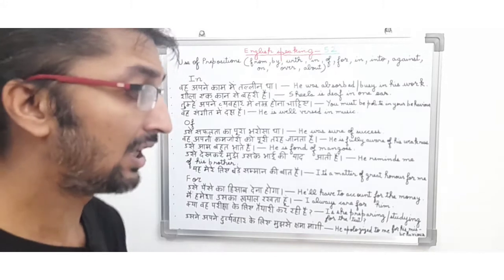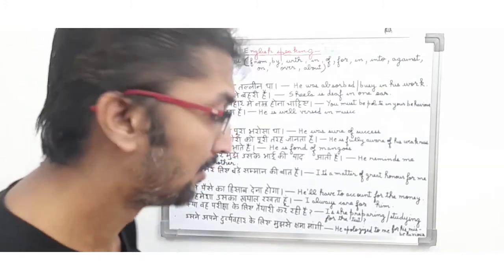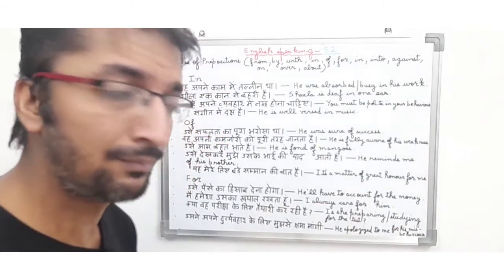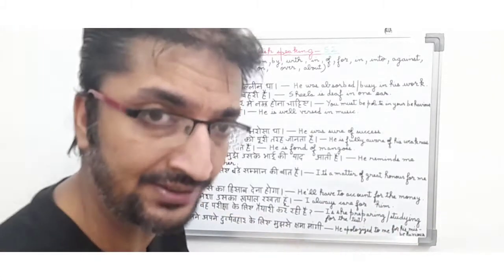We will always say, I always care for him. So for is a preposition being used before him, and for is a preposition being used in this sentence, and it is a present tense.